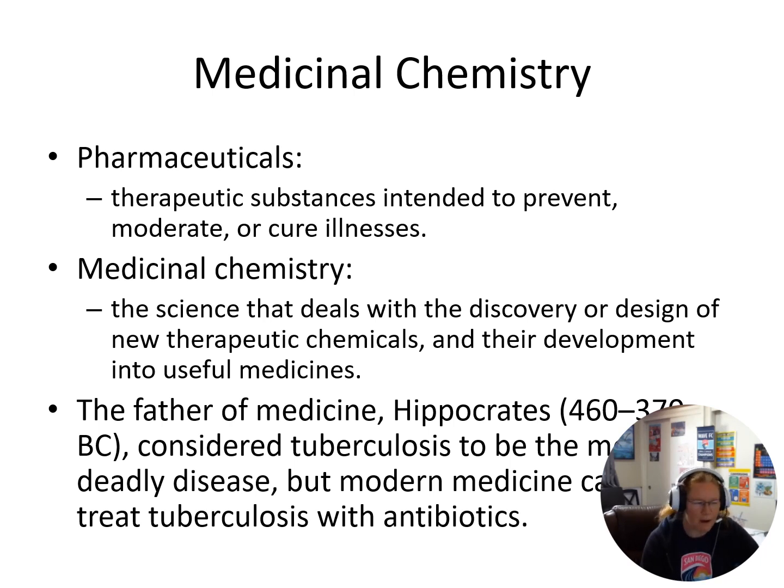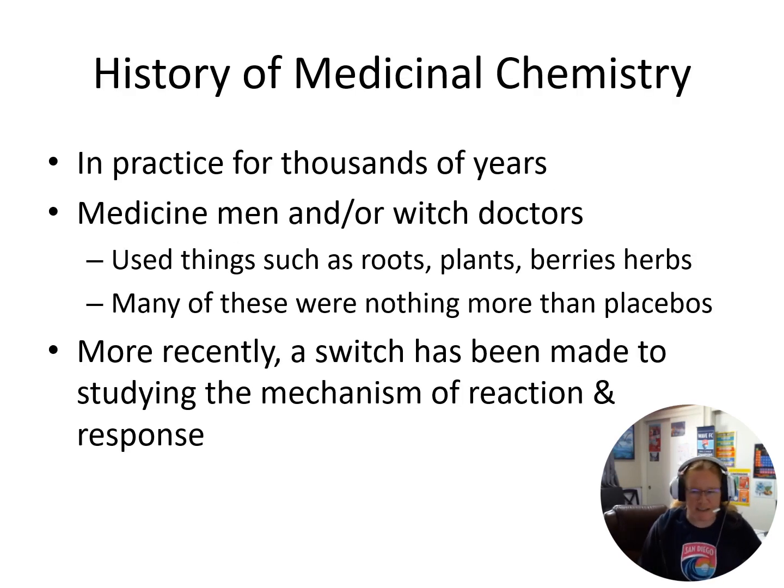So, Hippocrates was considered the father of modern medicine. At one point in time, tuberculosis was like the deadliest thing known to man, but now we have a treatment for tuberculosis with antibiotics. All right, so we've actually used medicinal chemistry for thousands of years. We started off not with traditional doctors, but medicine men or witch doctors, etc., that would use natural things as remedies. Some of the medicines we have today are derived from some of these early things that these witch doctors or medicine men figured out could help.